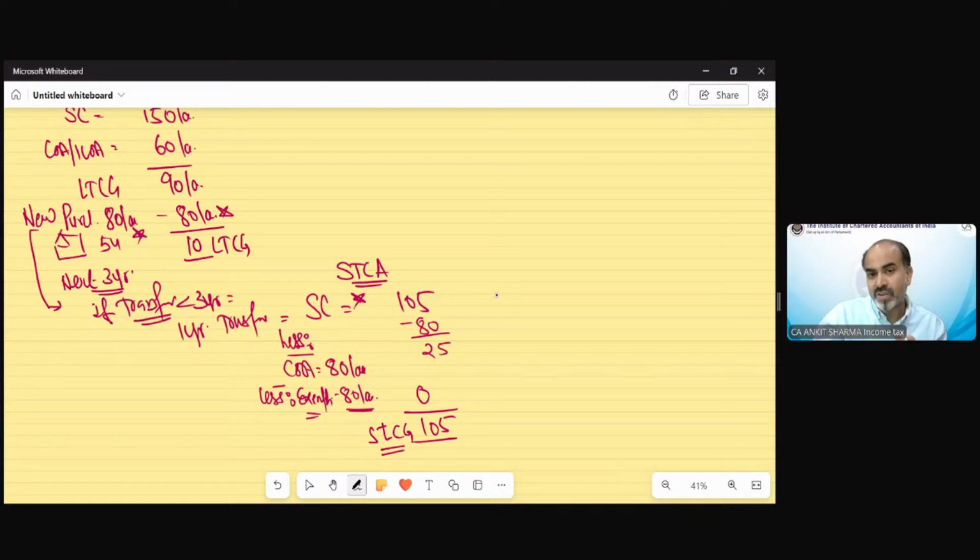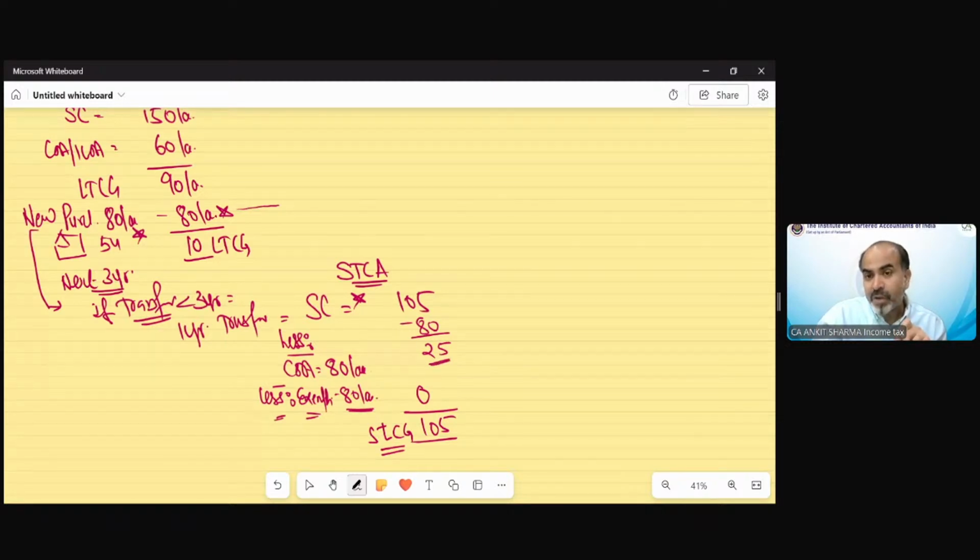If this exemption had not been taken back by the income tax department, then in the normal case the capital gain would be 25. Clear? But you violated the provision which says you should not transfer it within 3 years, and you have transferred it. So the old capital gain benefit has been reduced from the cost. Technically we are just taking back the exemption.